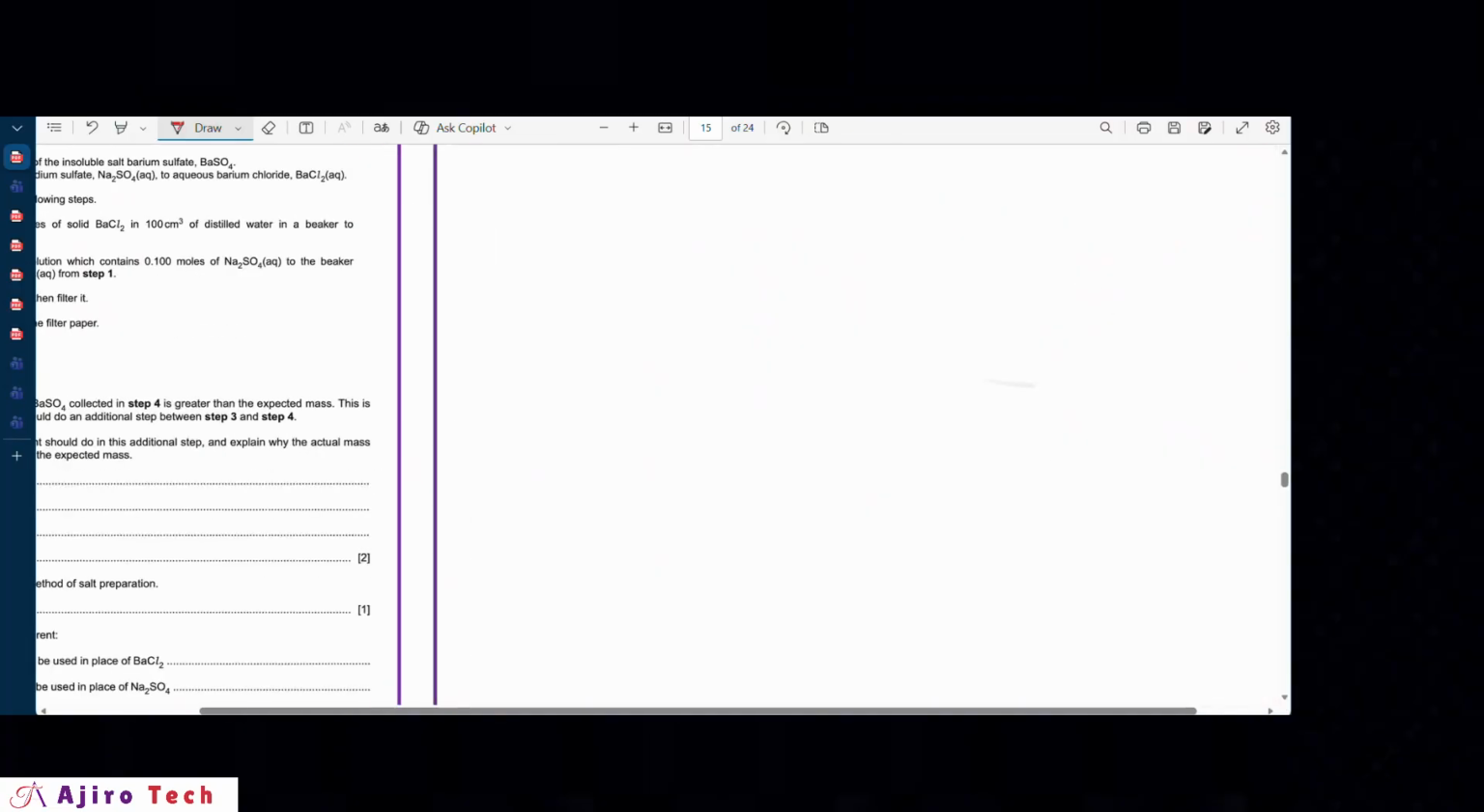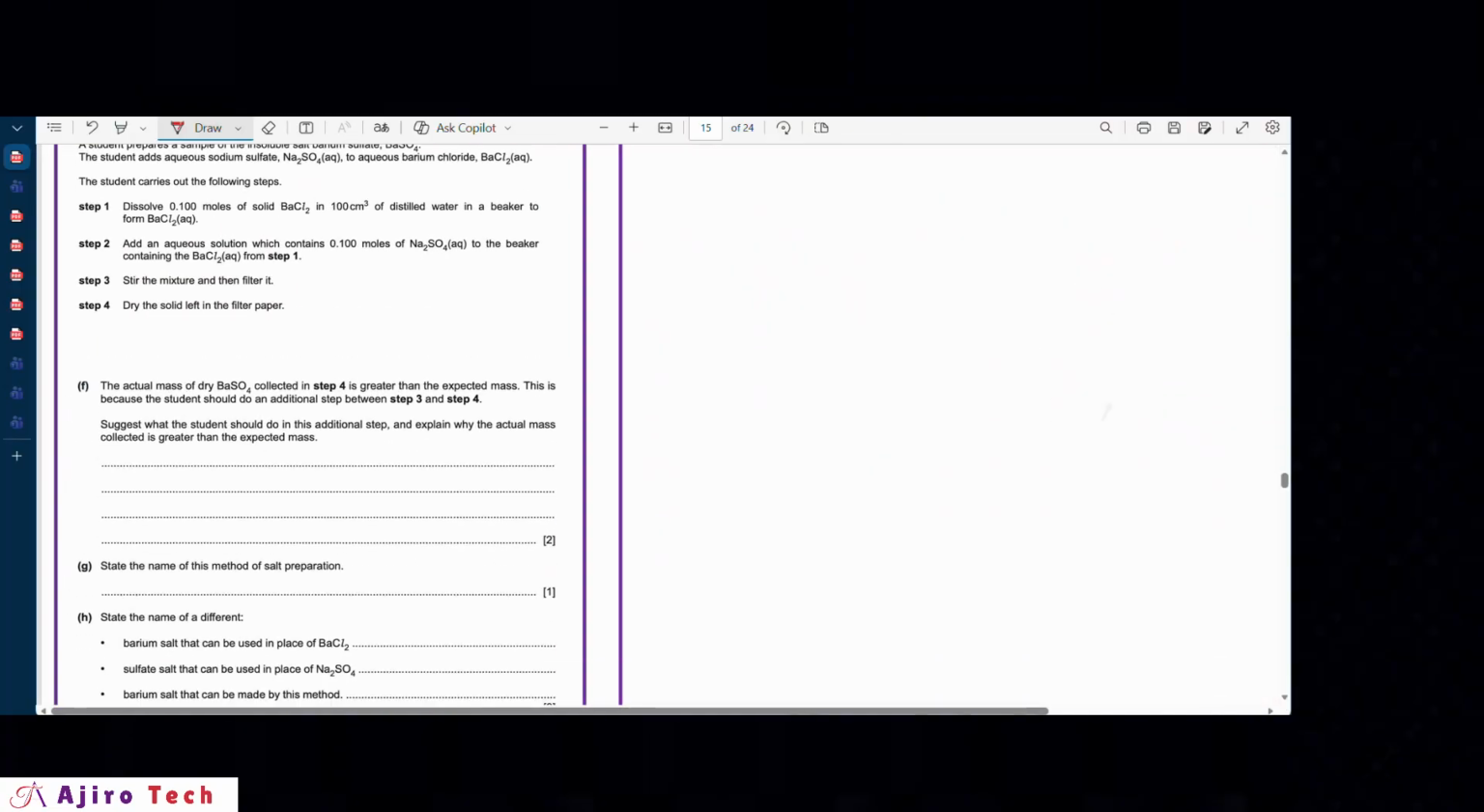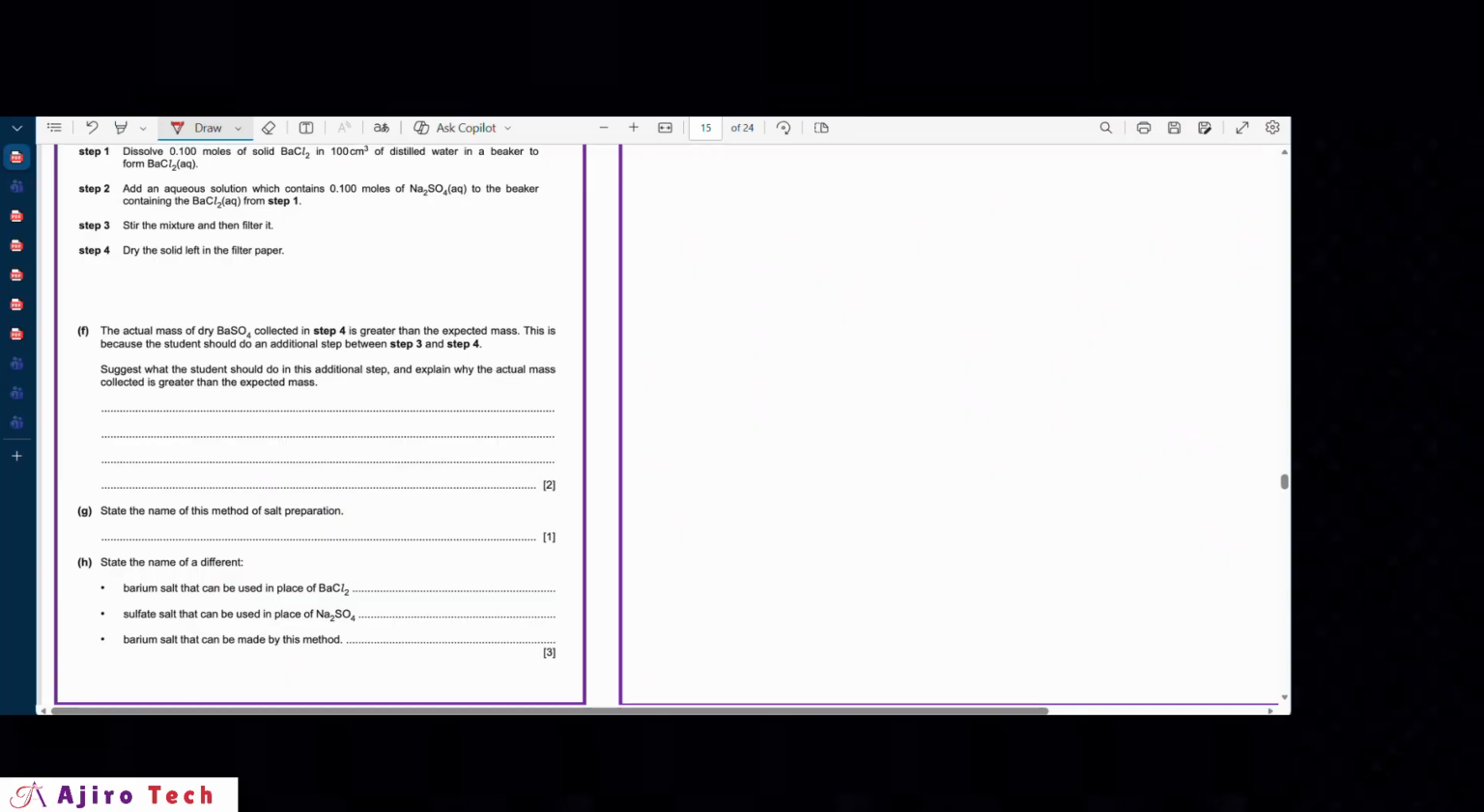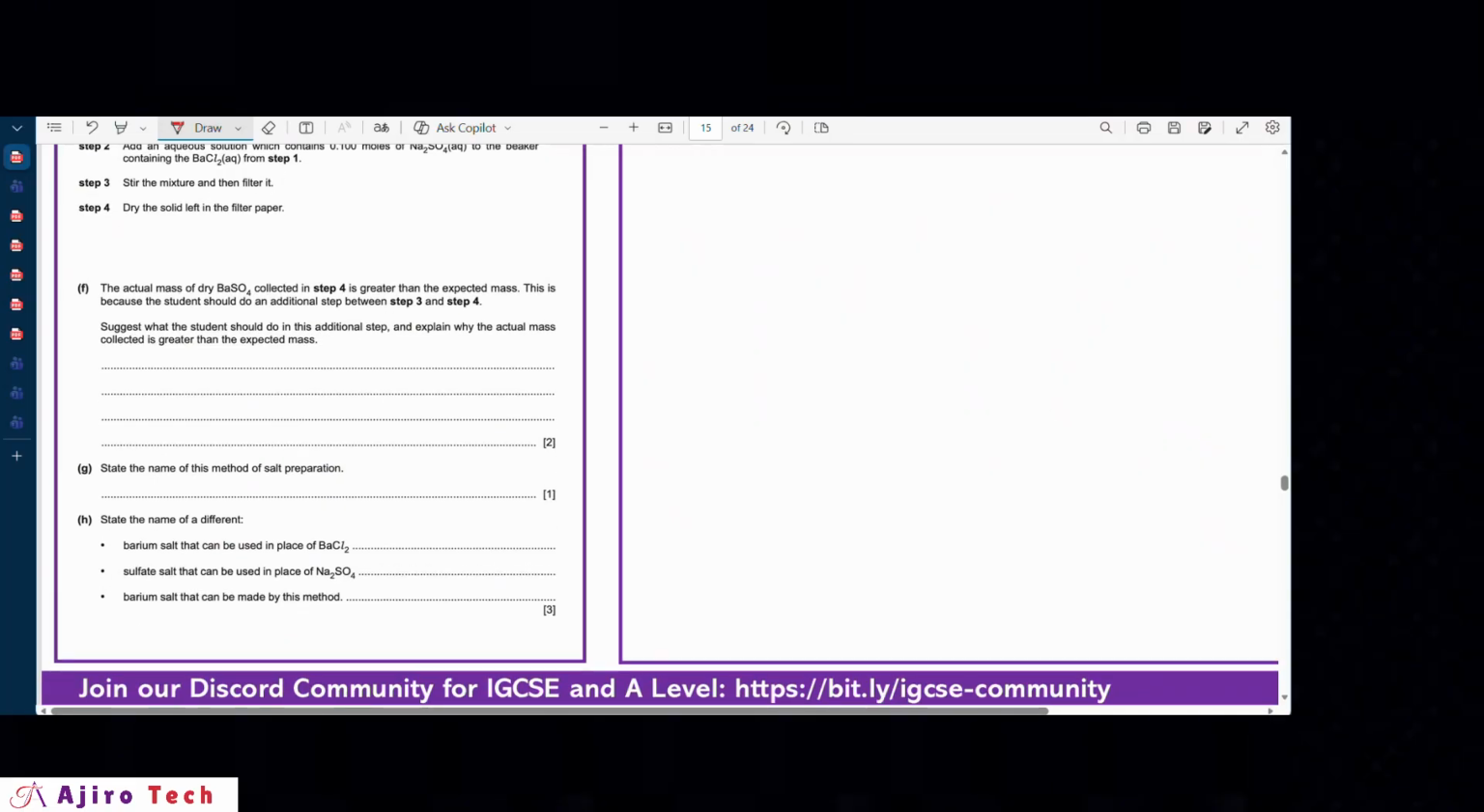All right, so we have this here now, still the same information, but now it says the actual mass of dry barium sulfate collected in step 4 is greater than the expected mass. This is because the students should do an additional step that was skipped. Suggest what the students should do in this additional step and explain why the actual mass collected is greater than the expected mass.